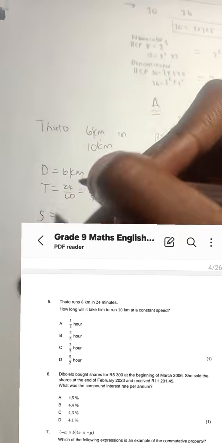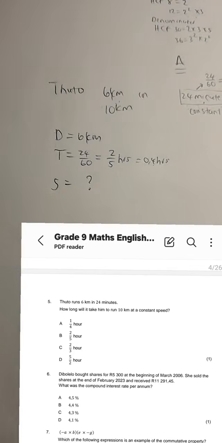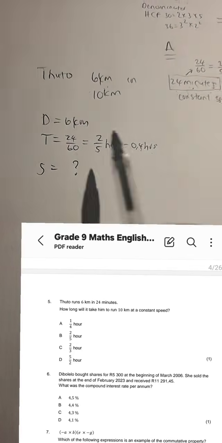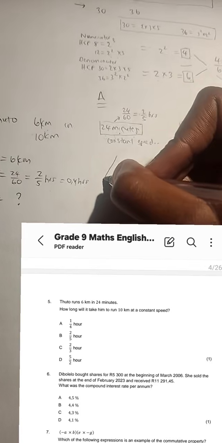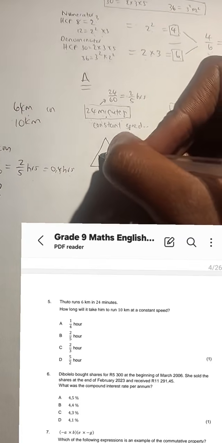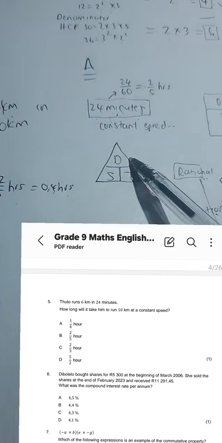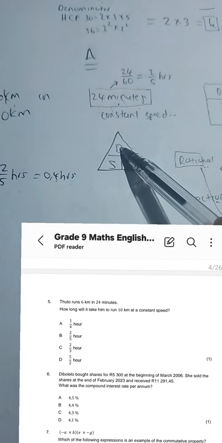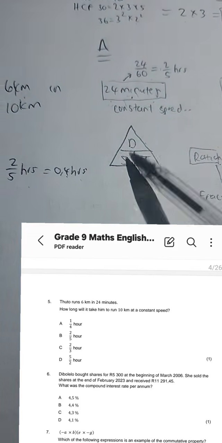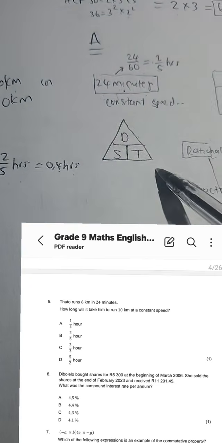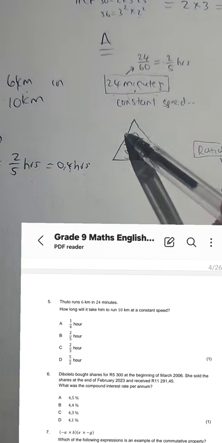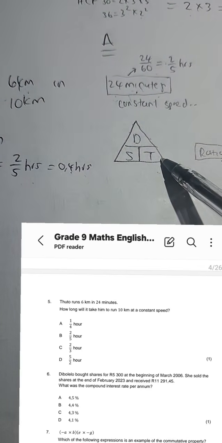Then what we are going to do, we are going to calculate the speed. All right? We are going to calculate the what? The speed. And guys, by now we should know this triangle, DST. D, distance. S, speed. T, time. Whenever we want to calculate distance, we say speed times time.